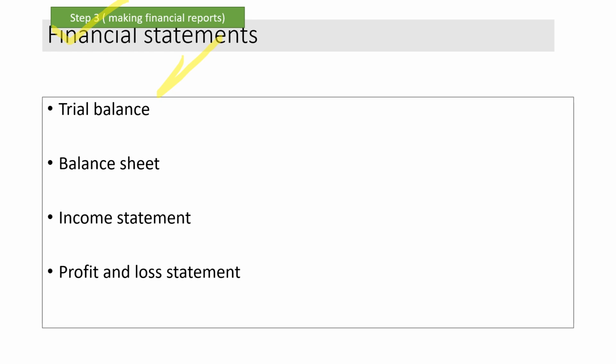So trial balance is prepared, then the balance sheet is prepared, the income statement is prepared, the profit and loss statement is prepared. Now there are so many statements prepared. I am discussing only four major ones.